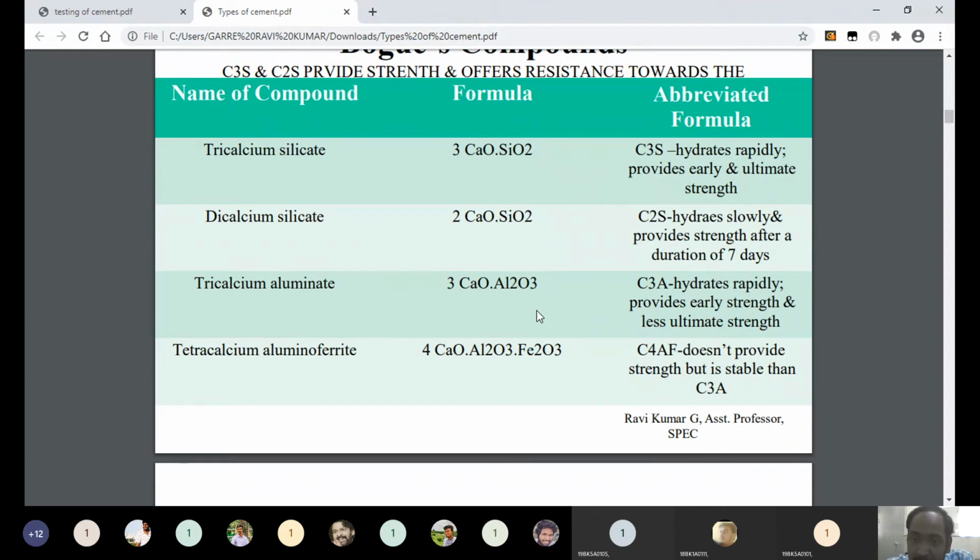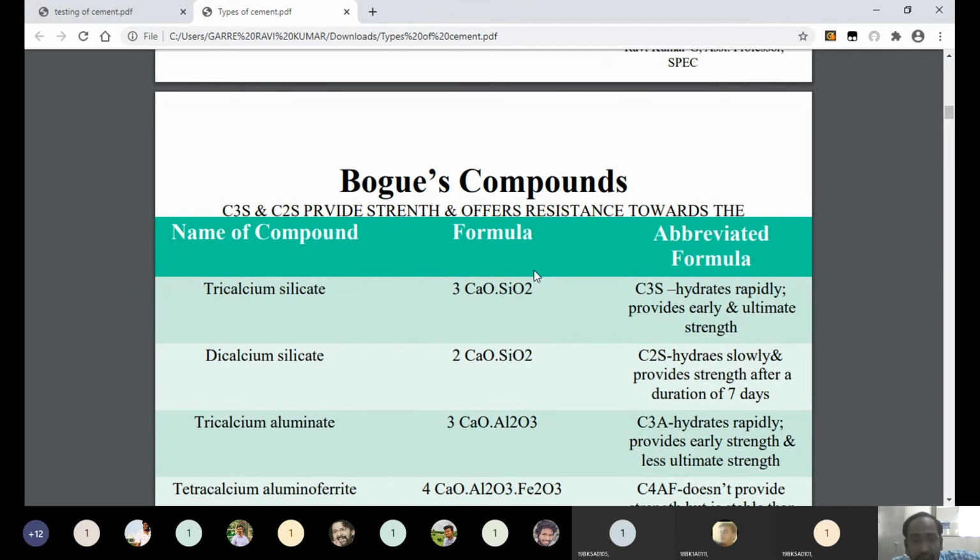If you take ordinary Portland cement, C3S, tricalcium silicate, should be between 30 to 50%. Dicalcium silicate should be between 20 to 45%. Tricalcium aluminate will be between 8 to 12%, and tetracalcium aluminoferrite should be between 6 to 10%. So this is the composition of cement. This composition has been given by Bogue, a scientist, B-O-G-U-E. That's why this composition is called Bogue's composition, and these compounds are called Bogue's compounds.